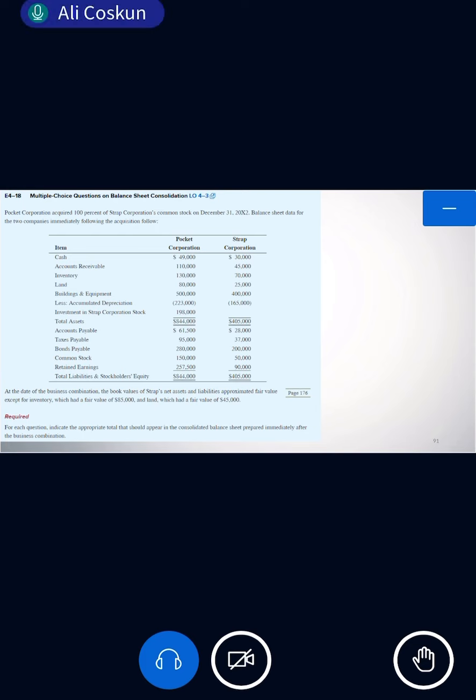Why do we take 85? Fatma, why do we take 85? It is 70 here. Why didn't we simply use this one total? Why do we take 85 instead of 70, Fatma? Because of fair value, right? This 85 is the fair value.